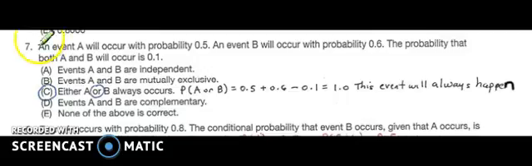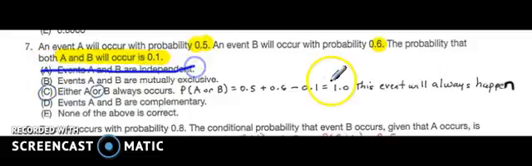In problem number 7, it says event A will occur with a probability of 0.5. Event B will occur with a probability of 0.6. And A and B is 0.1. So we want to know if these events are independent. They are not independent, because if they were, the probability would be exactly the same. One would not affect the other.